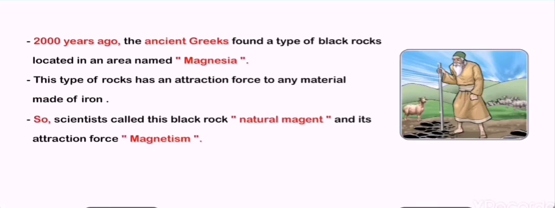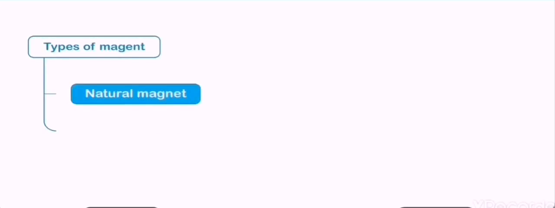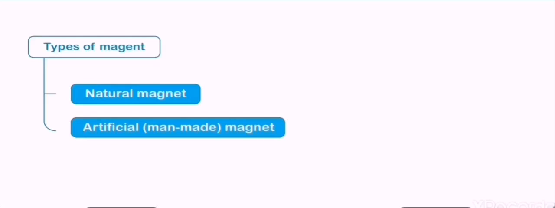What is magnetism? Magnetism is the ability of the magnet to attract magnetic materials. What are the types of the magnet? There are two types of the magnet. Number one, natural magnet. Number two, artificial or man-made magnet.